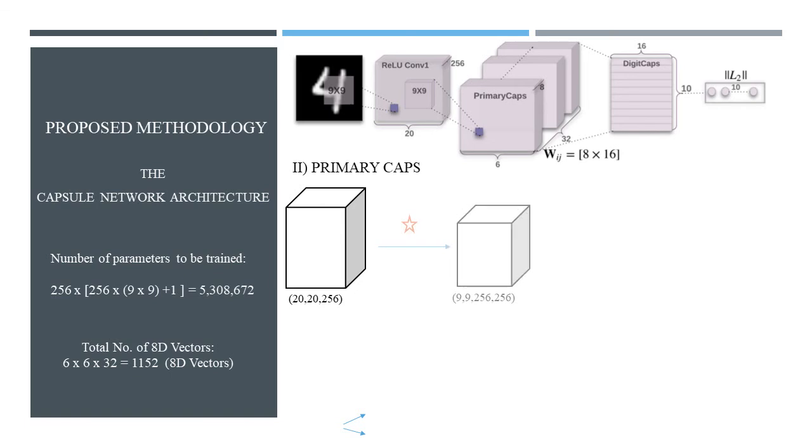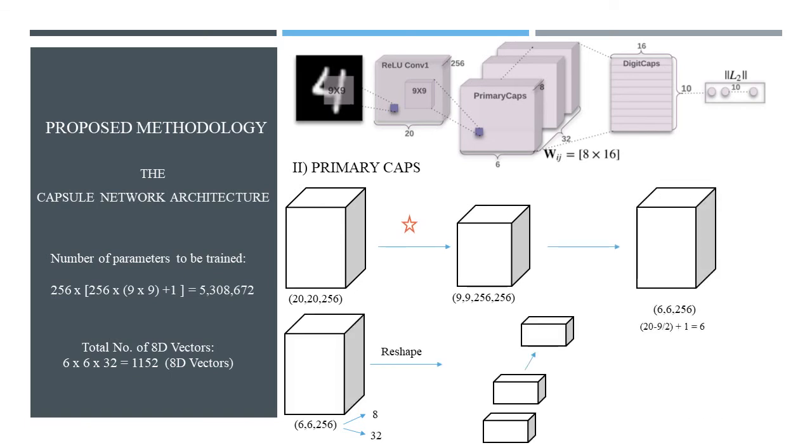Then the next part which takes place is this being convolved with this, giving an output of 6 cross 6 cross 256, which is further reshaped into 32 blocks with 8 channels, having an output vector of 1 cross 1 cross 8.